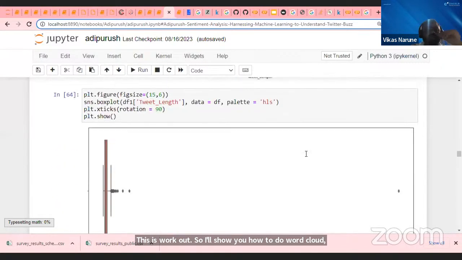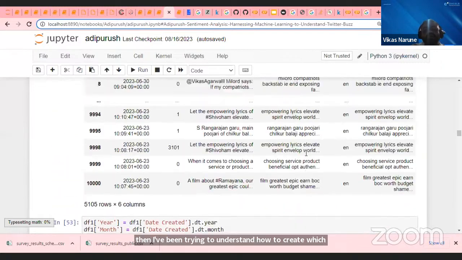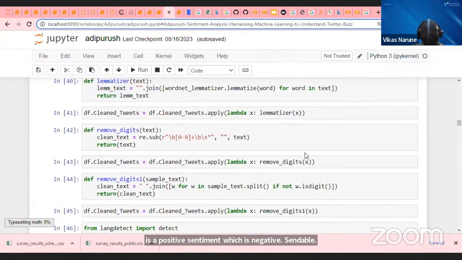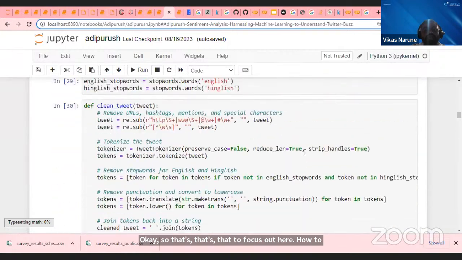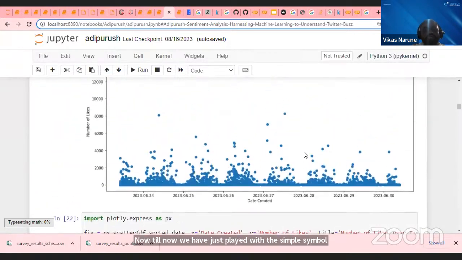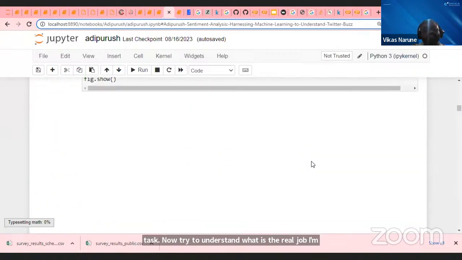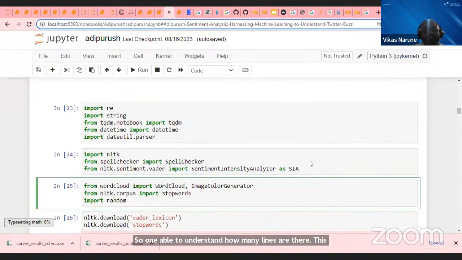Okay, so let's try to understand, guys. Try to focus here. How to do a real job now. Till now we just played with simple tasks. Now try to understand what is the real job I am going to do here. So being able to understand how many likes there are is a very simple representation. You can do it as per your convenience, whatever representation you want to check.